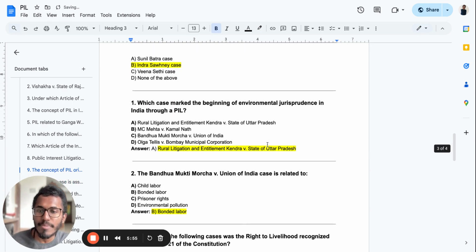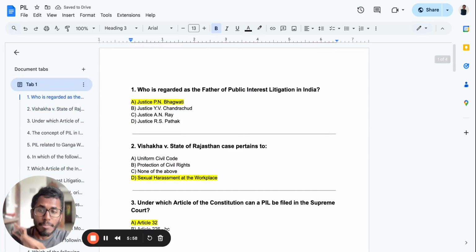Keeping this in mind, this much is enough for today's preparation. Most of the PIL concepts come from here. There's no particular barrier, but in a quick six-minute rapid revision round, this is more than enough. Keep this in mind and start preparing.